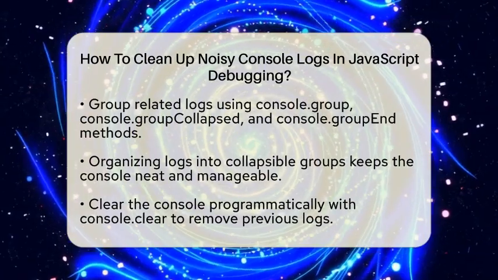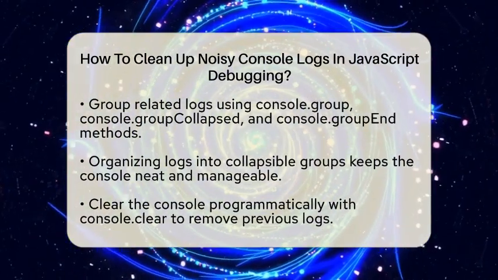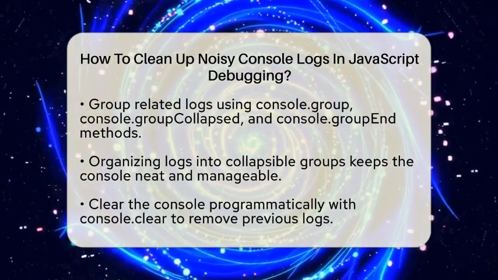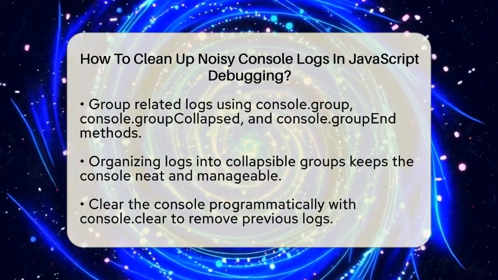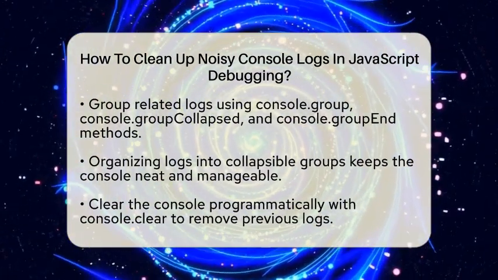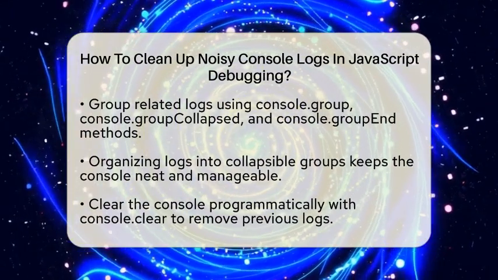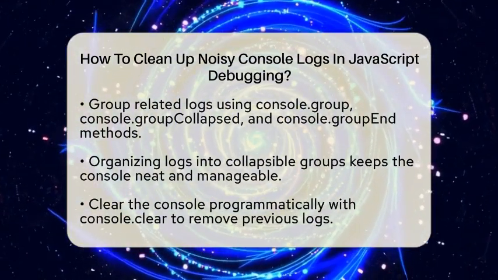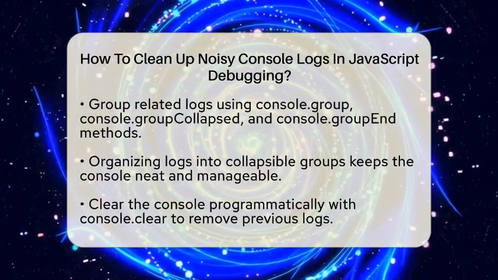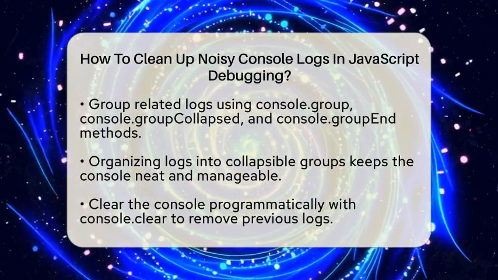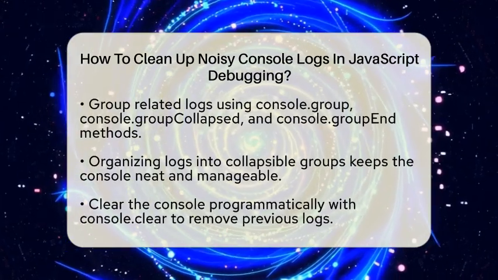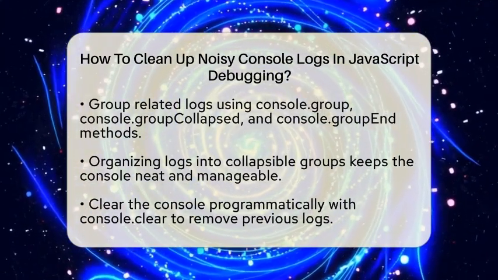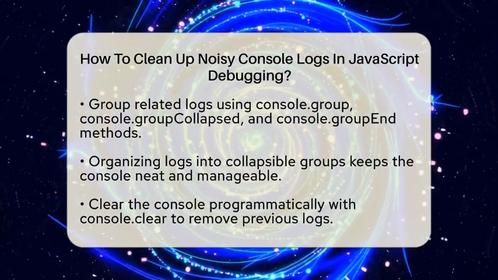Next, consider grouping related logs. The console API has methods like console.group, console.groupCollapsed, and console.groupEnd that help you organize logs into collapsible groups. This keeps your console neat and allows you to expand or collapse logs as needed. It is especially handy when debugging complex functions or multiple related events.